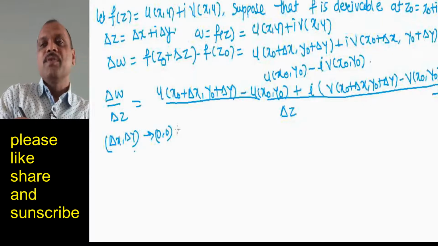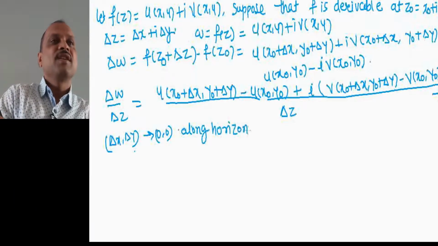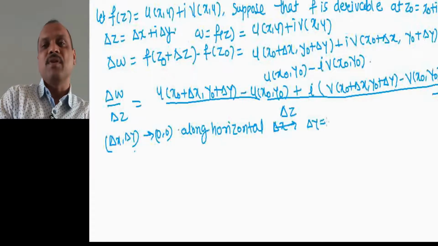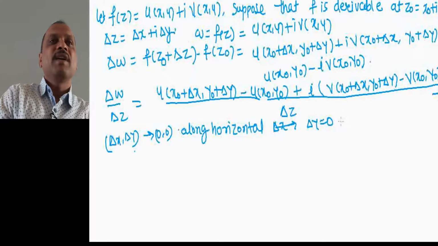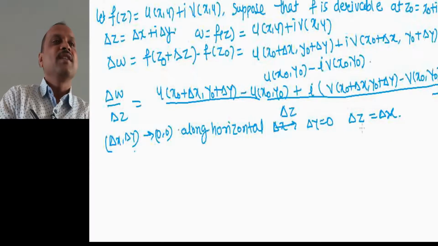Therefore, we consider first along the horizontal direction, that means delta x tends to 0 and delta y equal to 0, on the real axis, and therefore delta z changes to delta x only.